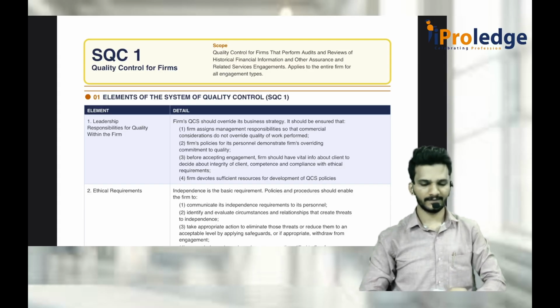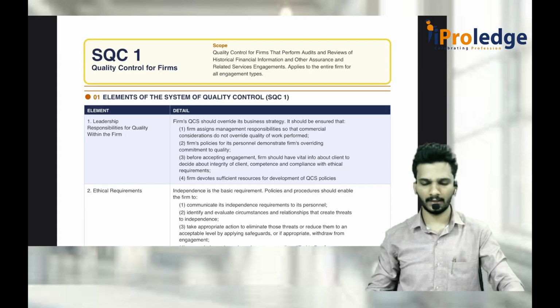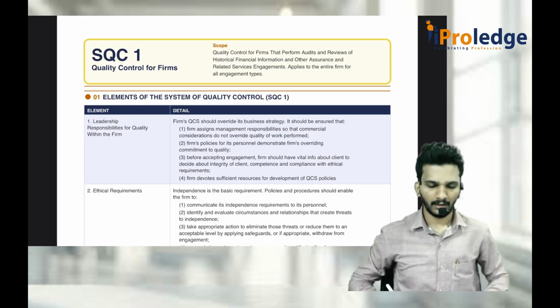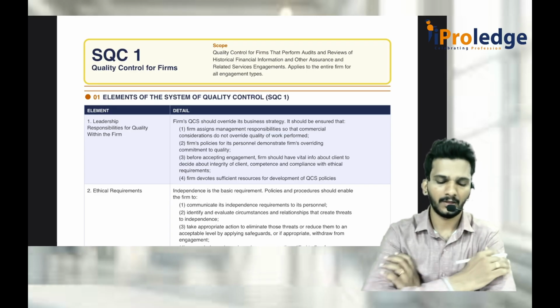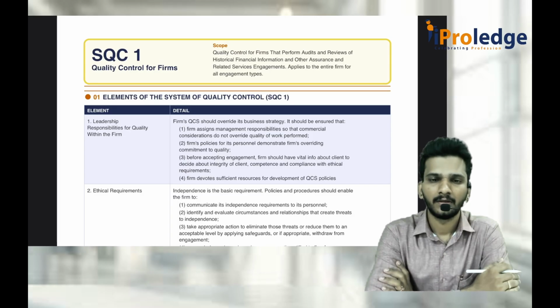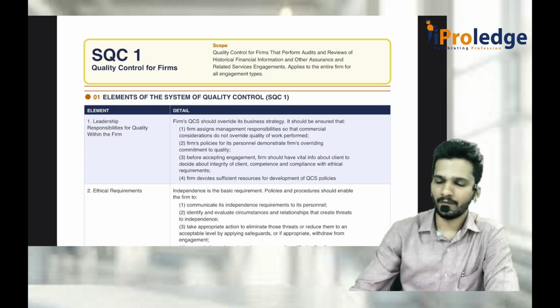So, good morning, guys. We'll continue with the same discussion. Now, we'll begin with SQC1, quality control for the firms. So, what is this quality control for the firms or SQC1?